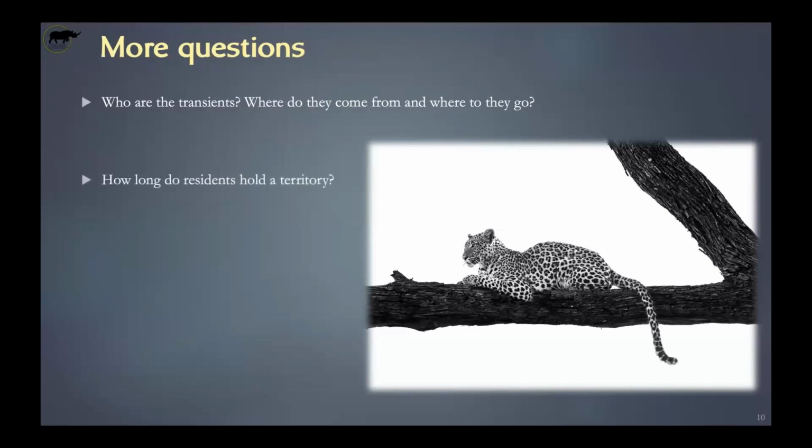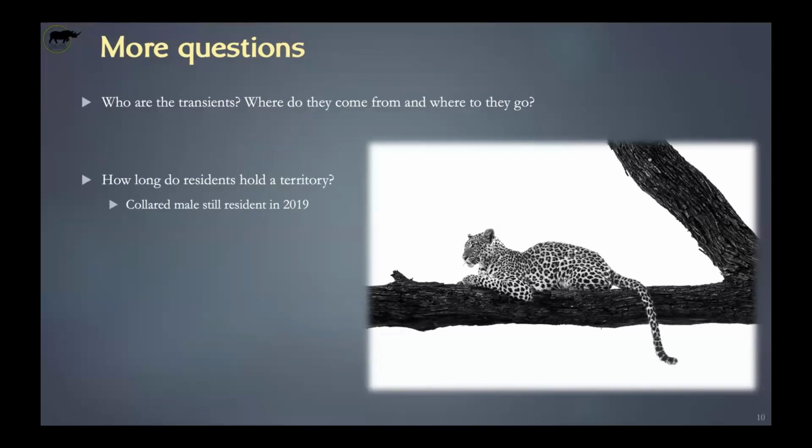How long do the residents hold a territory? If there's only 10 residents and there's about 30 individuals, not at the same time obviously, but we can most probably estimate that there's about another 10 individuals that are passing by at any moment, it must mean that there is some clash over territories, some competition. So how long do the residents hold the territory? One thing that we know is the collared male, remember, was collared in 2013, was still resident in 2019. Seen at Sidocrace, pictures from, I think it was Kone, it was looking in a very good condition, so most probably has not been pushed away from his territory. So it's quite a long time.